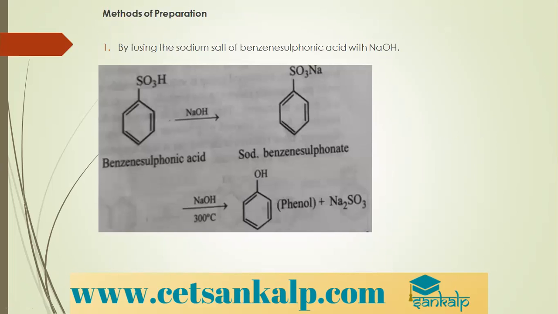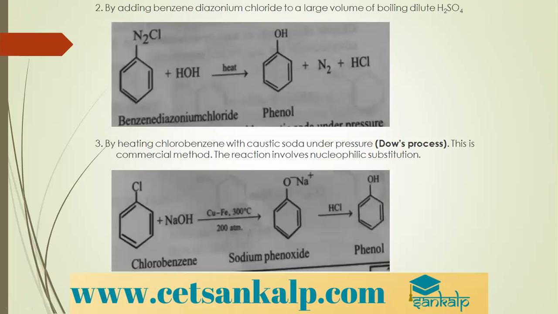So the first one is from benzene sulfonic acid. You treat it with NaOH, you get the sodium salt of benzene sulfonic acid. Further treating it with NaOH at 300 degrees Celsius gives you phenol. Second is from benzene diazonium chloride. When you treat it with warm water, we get phenol. Very simple method. Next is Dow's process, a commercial method.